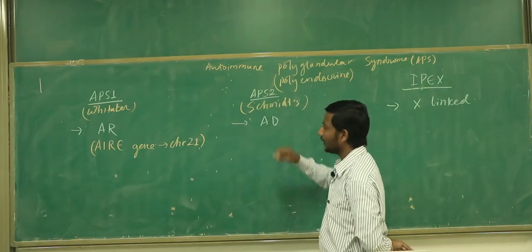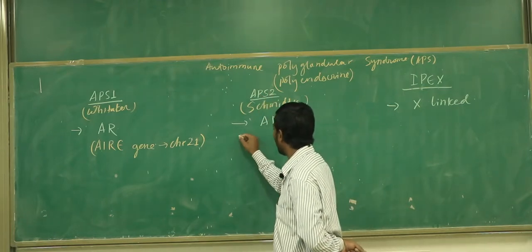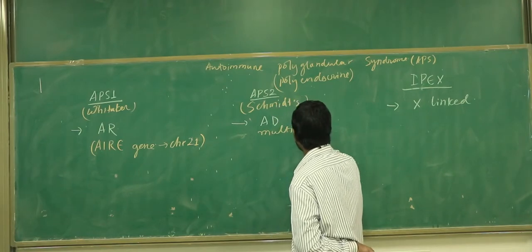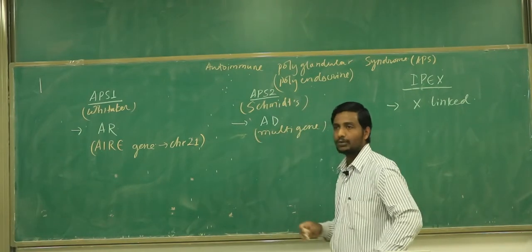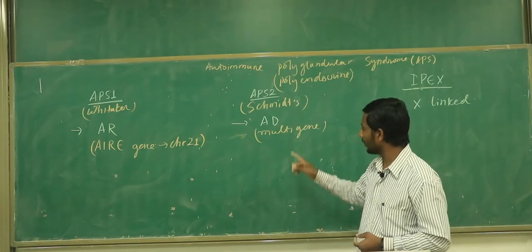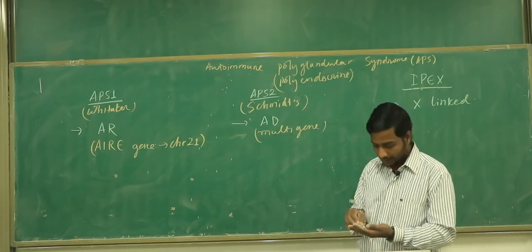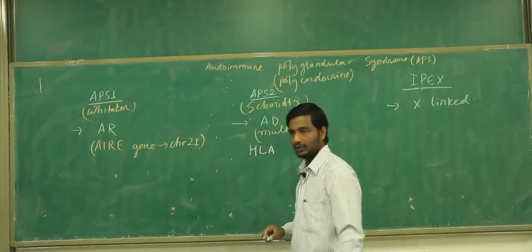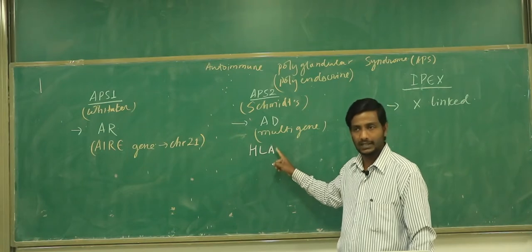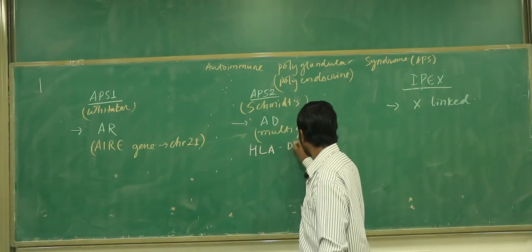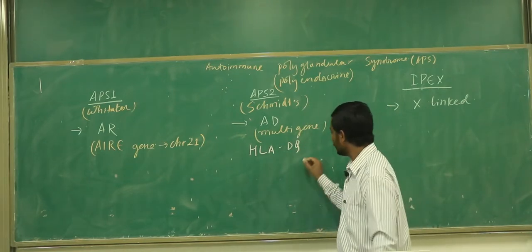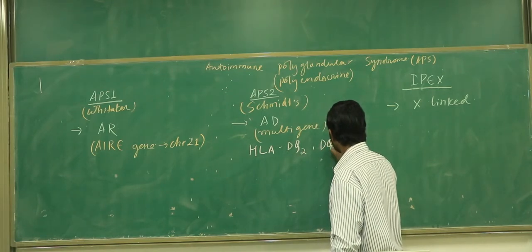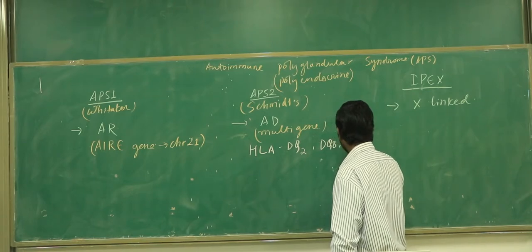When you think about the APS type 2, the genes here are multi-gene. So there is not only one gene, there are many genes which are involved in this situation. But the main thing you have to imagine about APS2 is that it is also going to have some HLA association. The most common HLAs associated here are going to be the HLA DQ2, HLA DQ8, and also the DR4.